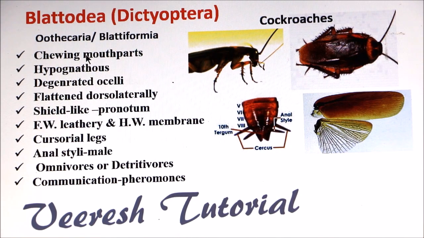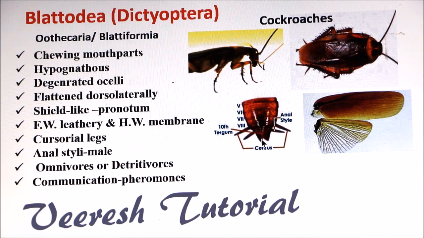Cockroach has chewing mouthparts, that is, mandibulate type of mouthparts. Head orientation is hypognathous, that means the head is located at an angle to the body axis and mouthparts are projected downwards. In place of ocelli, it has degenerated ocelli which are sensory in function. Body is dorsoventrally flattened. It possesses a shield-like pronotum which covers the thorax and posterior part of the head. Forewing is leathery, hindwing is membranous, and it has cursorial type of legs which are suited for running.